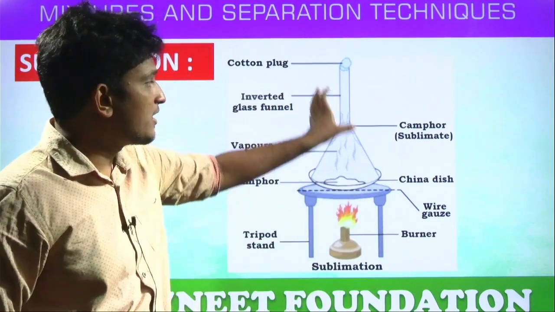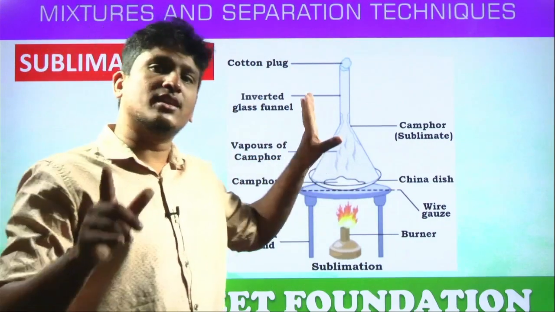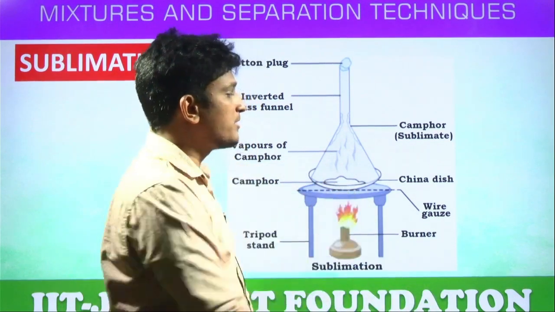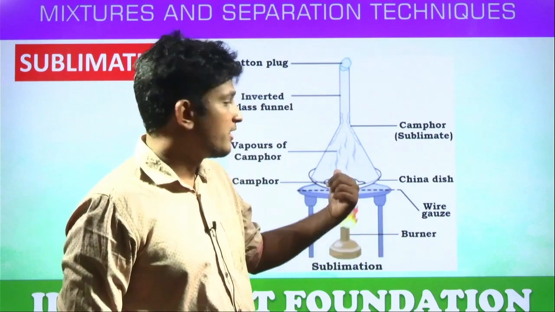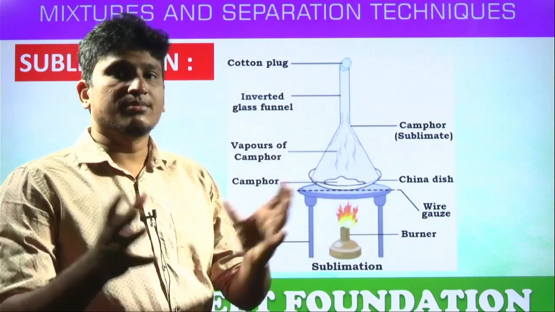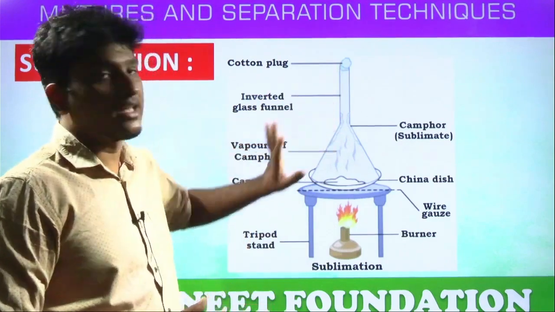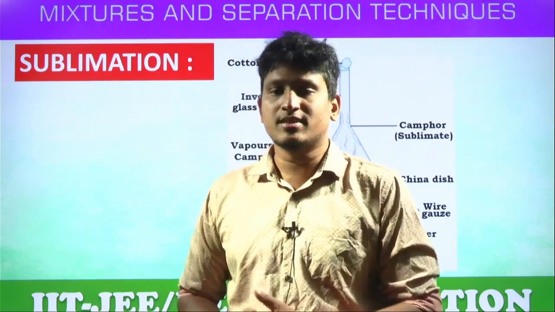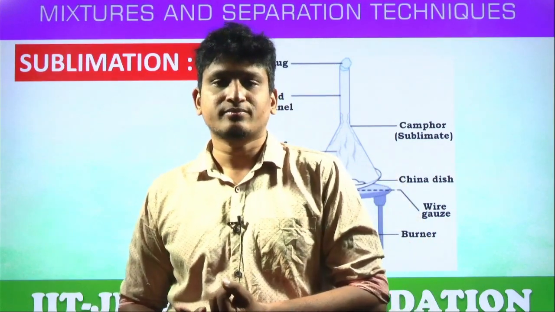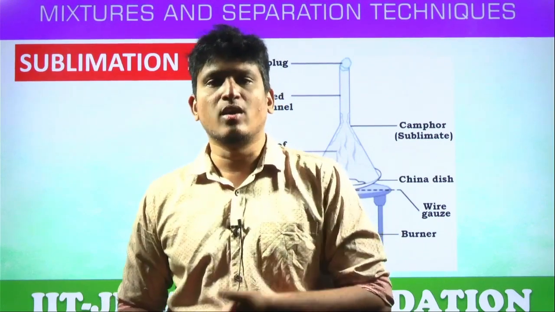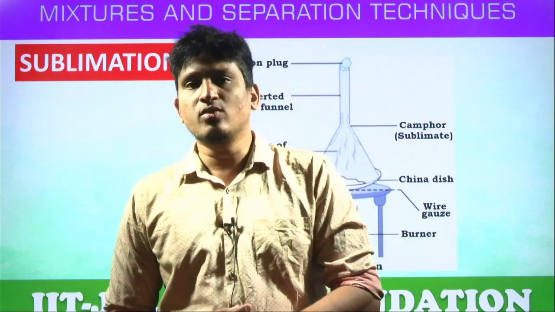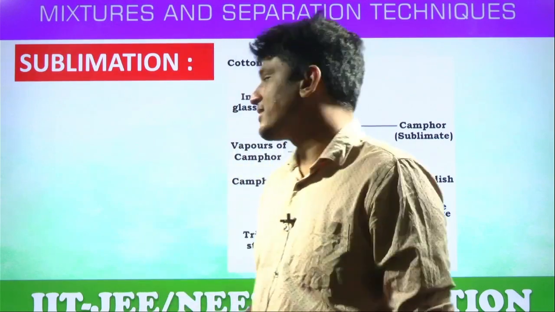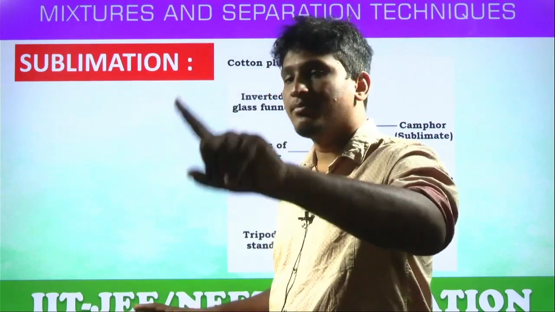You can see this inverted funnel which is closed. Why? Because if you want to collect the vapors also, these vapors will be collected on the linings of this funnel, and the remaining non-sublimable material is left over in the bottom flask. In the funnel, all the sublimable material is simply attached to the linings. Later it can also be collected. Examples of sublimable substances are iodine, naphthalene balls, dry ice, ammonium chloride, camphor. All these undergo sublimation. The criteria is to separate sublimable substances from non-sublimable substances. I also gave the example of iodine from sodium chloride.